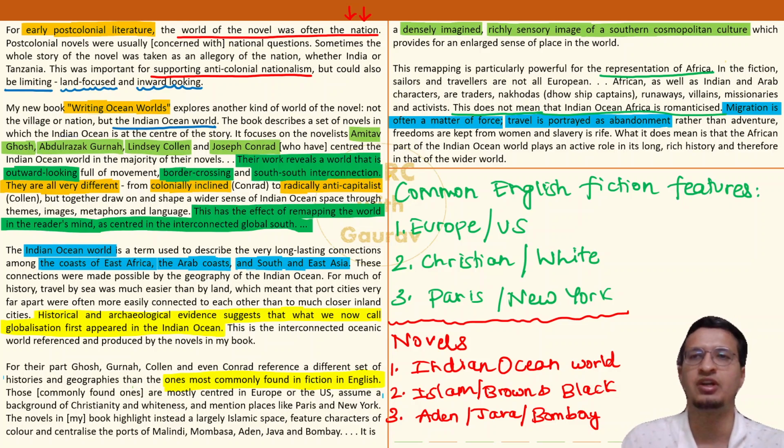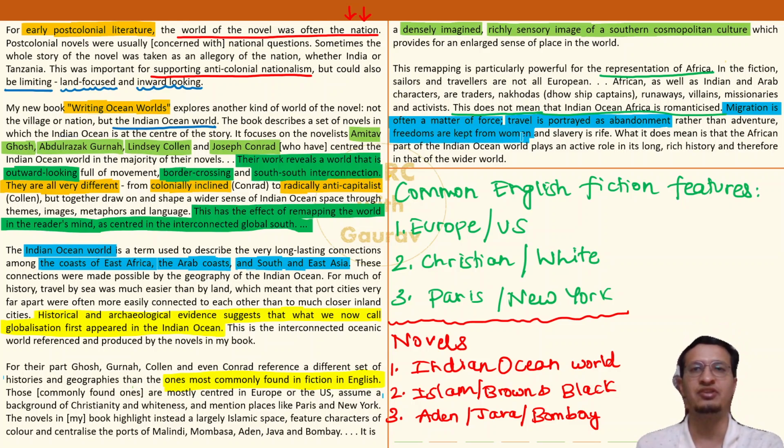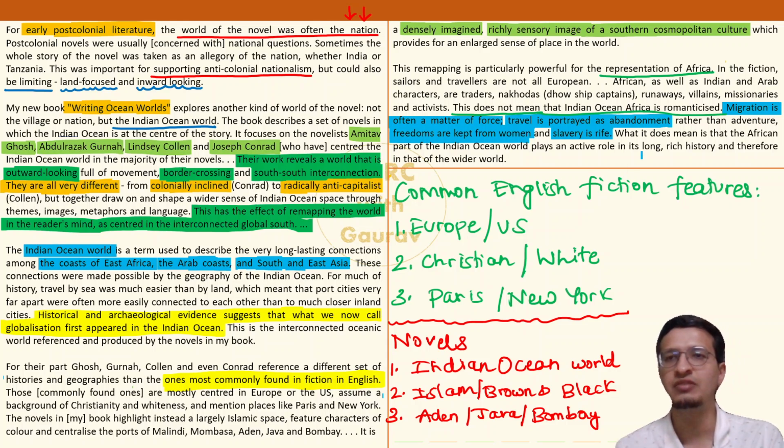Okay, it is dark, a bit dark. Freedoms are kept from women, not a good thing. Okay, so this shows that yes, society has inequality present in there, and slavery is rife. What is meant by rife? It means extremely common, widespread. Very common, very widespread. Not good, not good. So what does this mean?